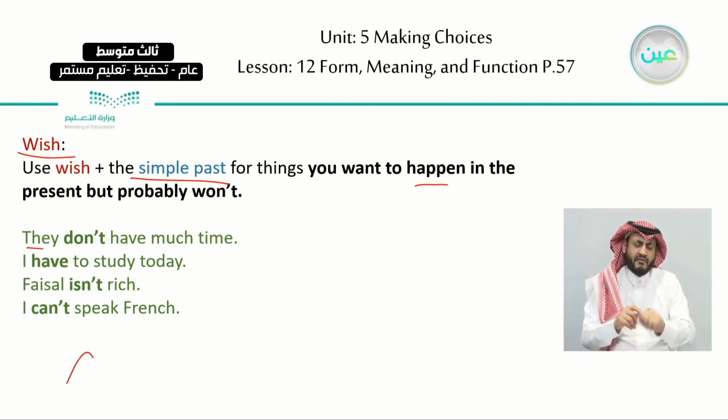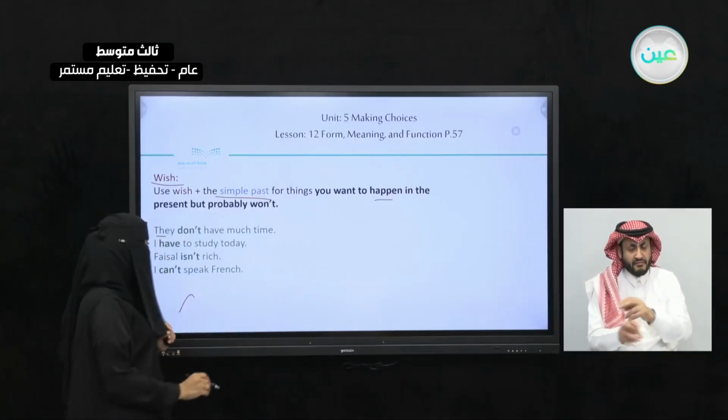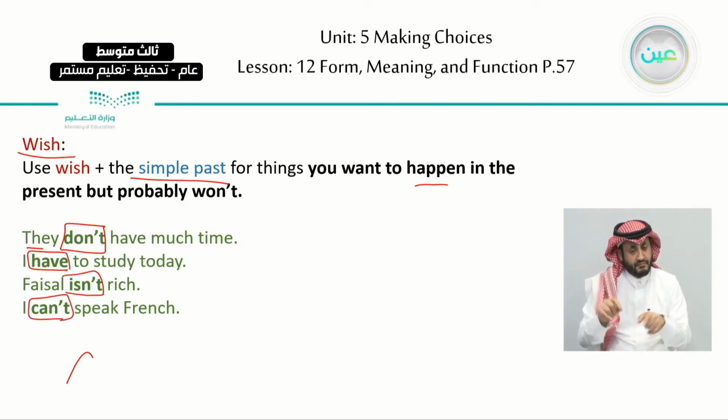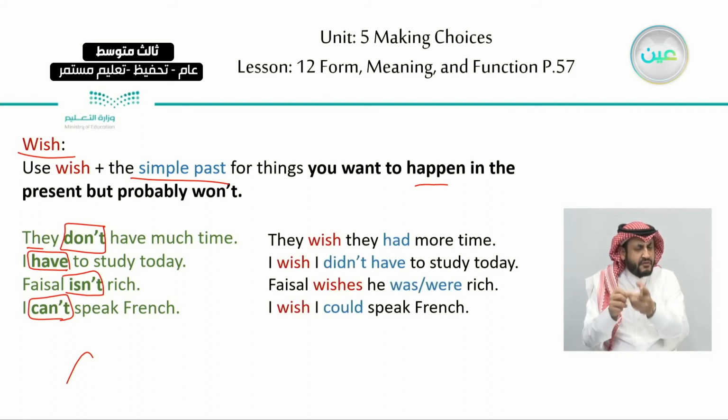Here we didn't use wish. In these examples, we will see how we form it with the verb wish. I have to study today. Faisal isn't rich. Please pay attention to the verb. Here it's negative. Here it's positive. Here it's negative. And here it's negative. Pay attention when we have a negative. How do we form it with the verb wish?